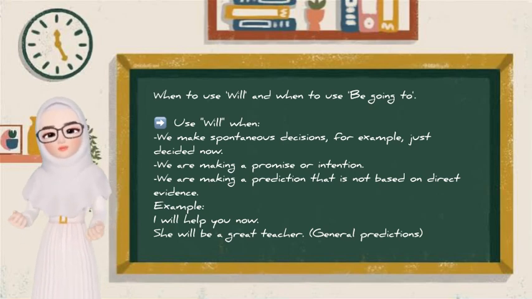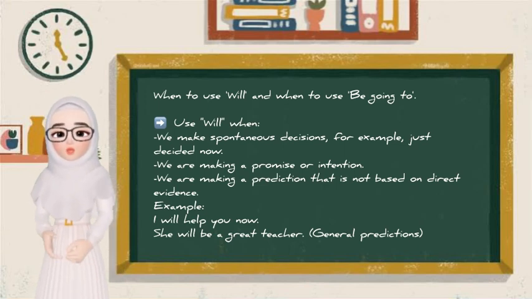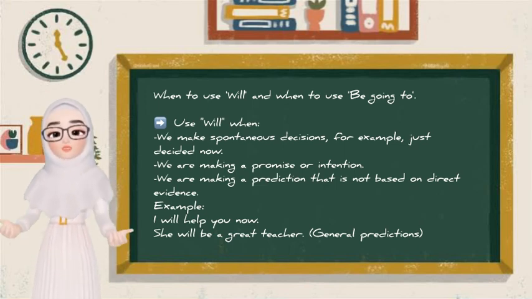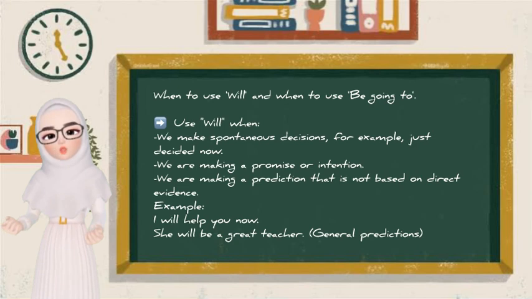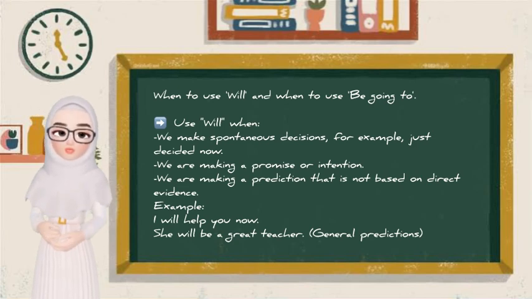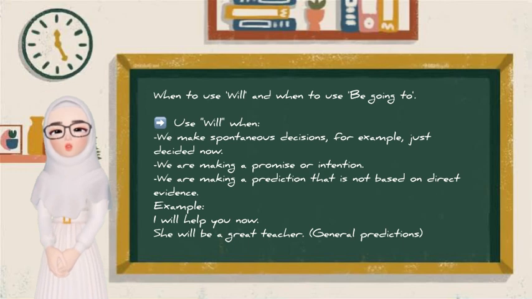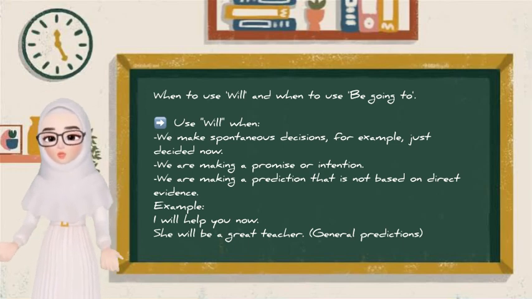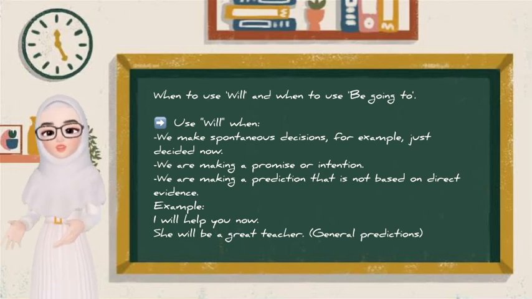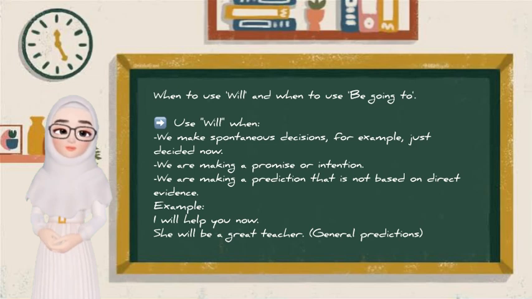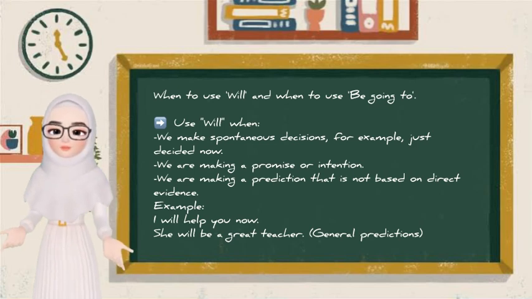Okay, next, now let's discuss when to use will and when to use be going to. Use will when we make spontaneous decisions, for example, just decided now, when we are making a promise or intention, and when we are making a prediction that is not based on direct evidence.